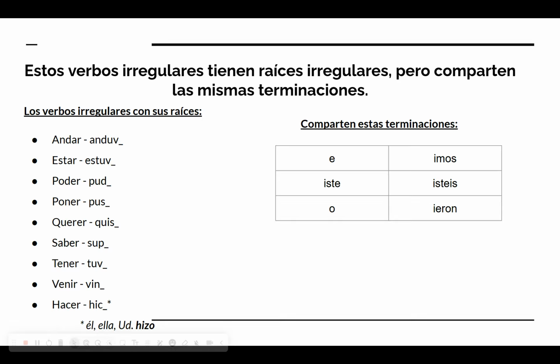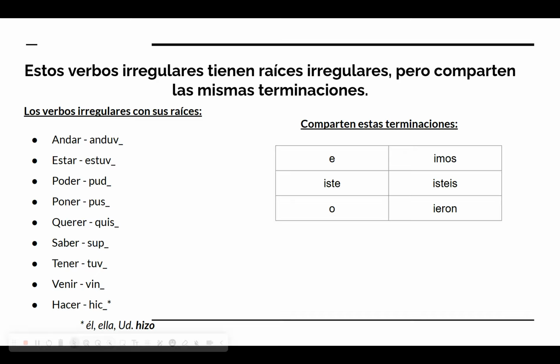So just to make sure we have some things in order here, we have andar, your irregular stem is anduv, it means andar is to walk. Estar, estuv, estar is to be. Poder, pud, poder is to be able to. Poner, pus, poner is to put or to place.